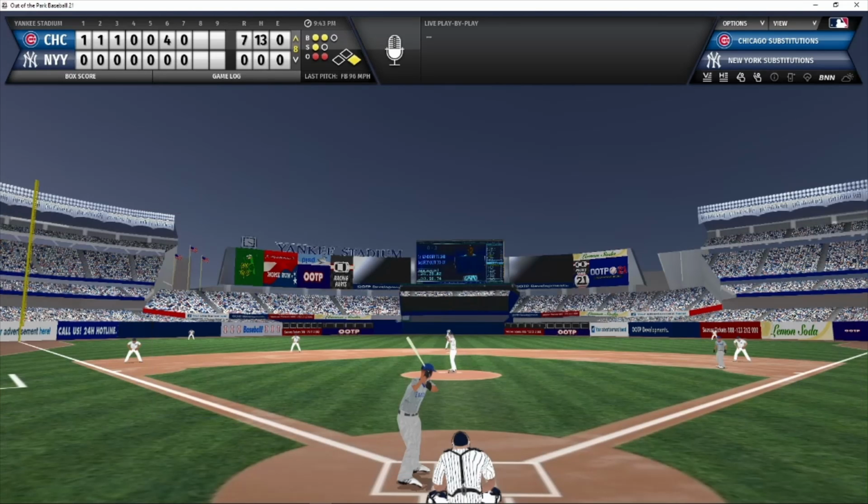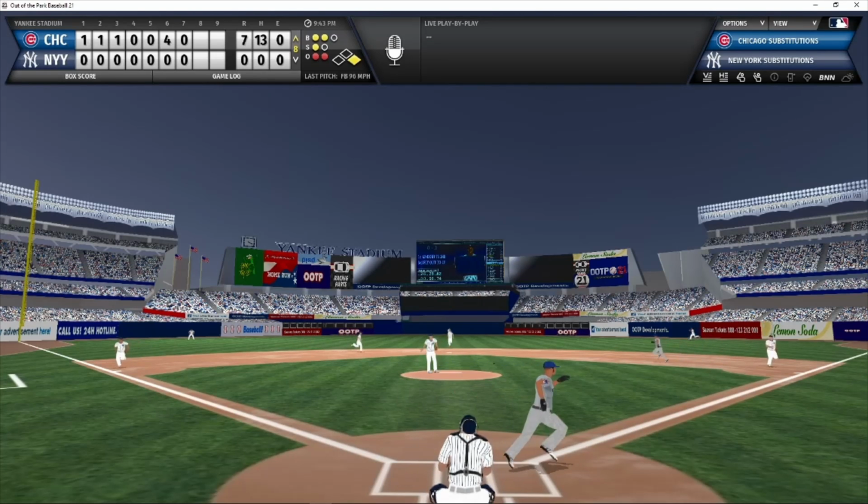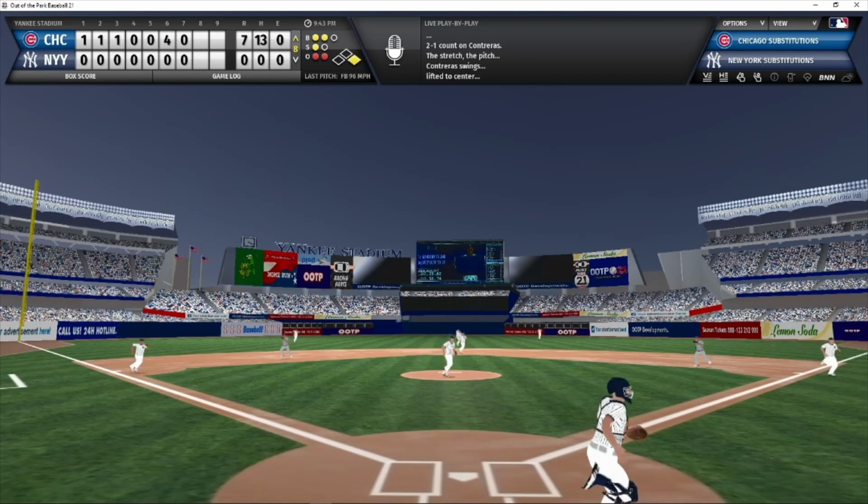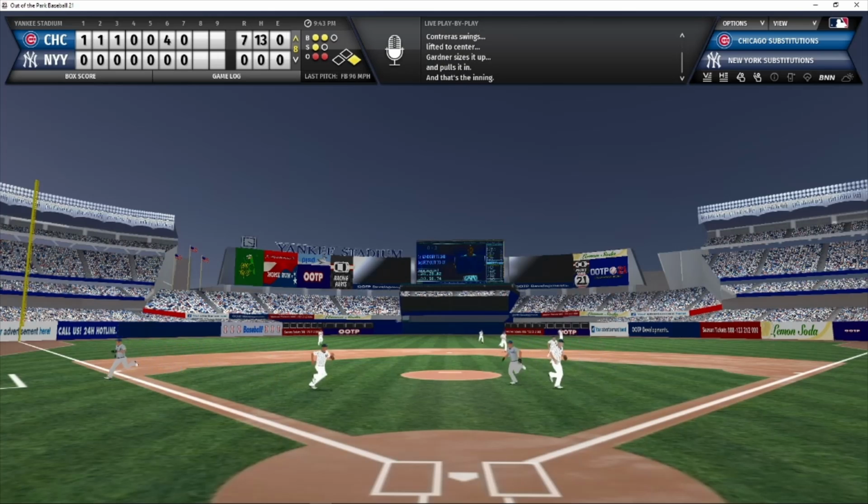Contreras waiting for the 2-1 pitch. And he pops it up to center. Gardner coming in. And he is going to make the catch for out number 3. So we go to the Yankees half of the 8th inning. It is 7-0 Chicago.